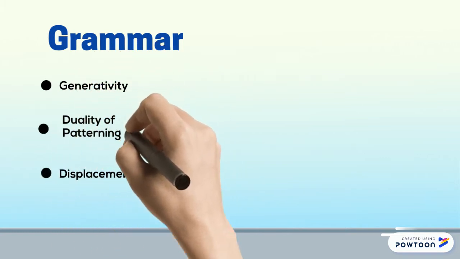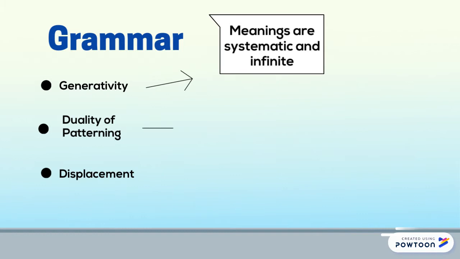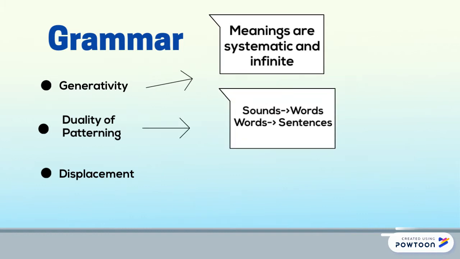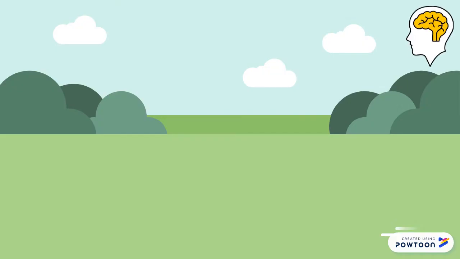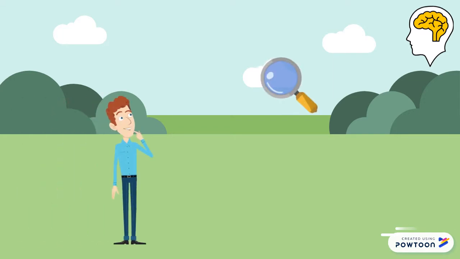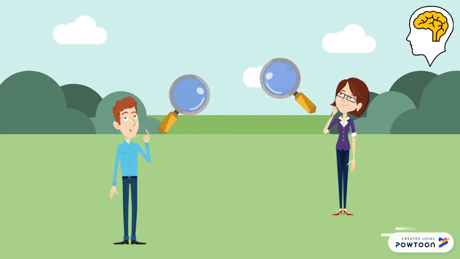Generativity is that meanings are systematic and infinite. Duality of patterning is that sounds combine into words and words combine into sentences. And displacement allows for description of place and time. Researchers study different communicative species to examine if animal communication exhibits qualities of Hockett's design features for human language. Species studied included bees and birds.